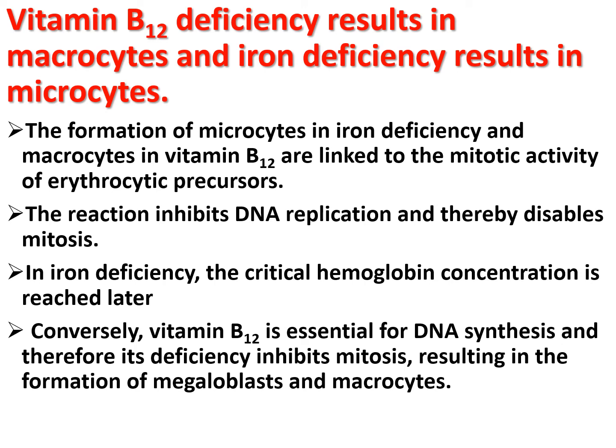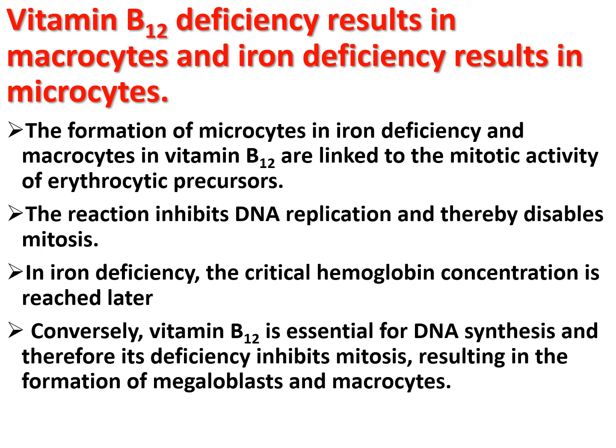Mitosis stops when the hemoglobin inside the normoblast reaches the critical concentration of about 20 gram per deciliter. At such concentration, the hemoglobin enters the nucleus through the nuclear pores and reacts with the nuclear histone. The reaction inhibits DNA replication and thereby disables mitosis.